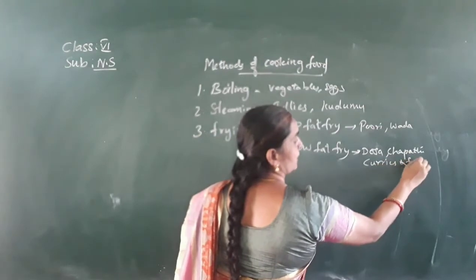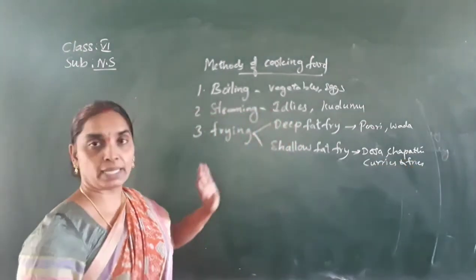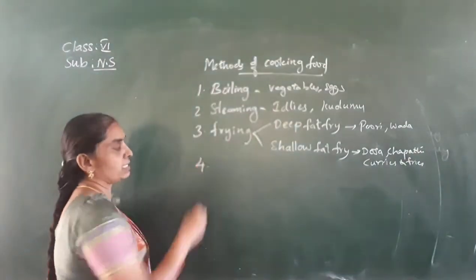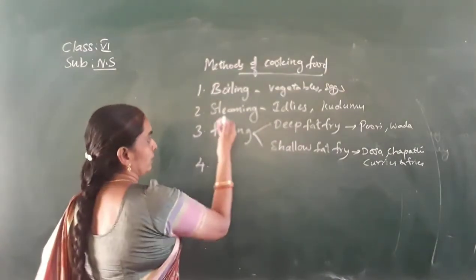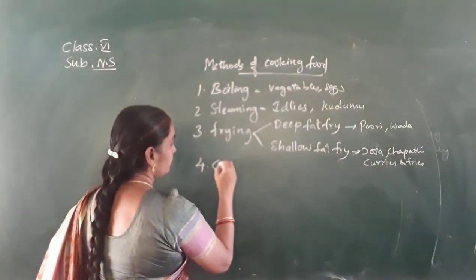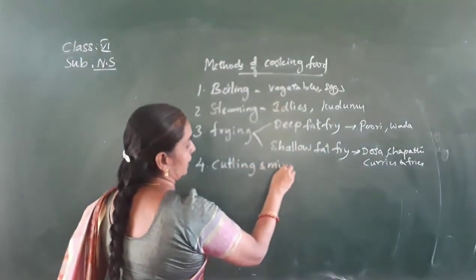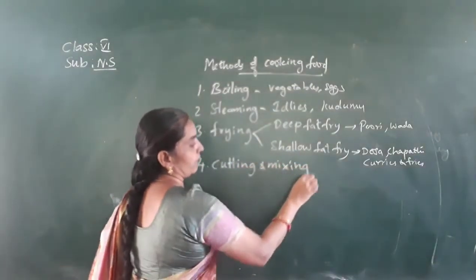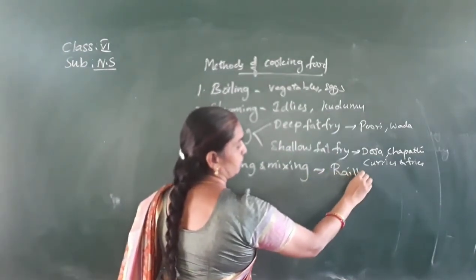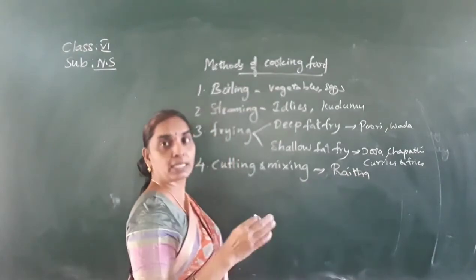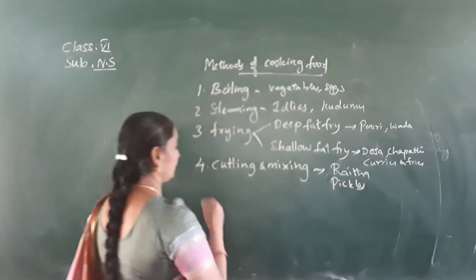Curries and fries are being shallow fried cookery items. Okay, and the next method of cooking is cutting and mixing. For raita, it is being cut and mixed. Okay, example raita. And pickles also, they are cut and mixed, isn't it? Pickles are preserved for a longer period.